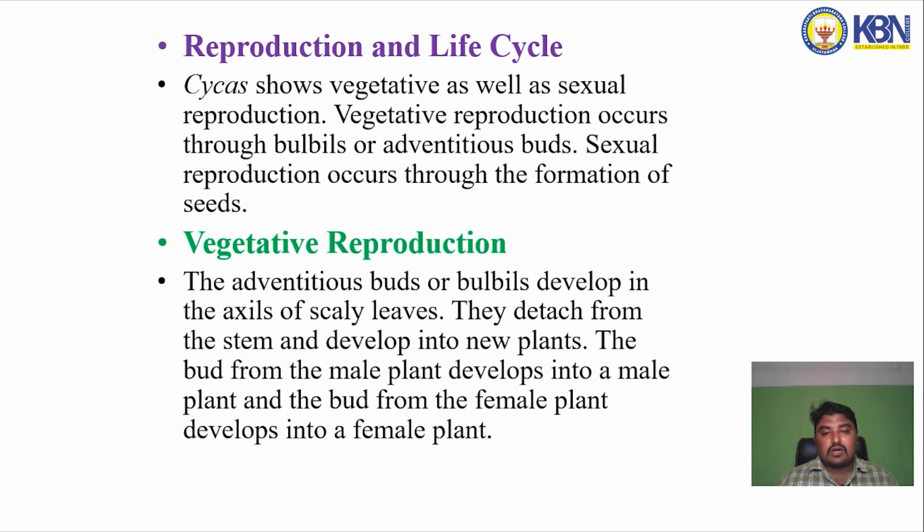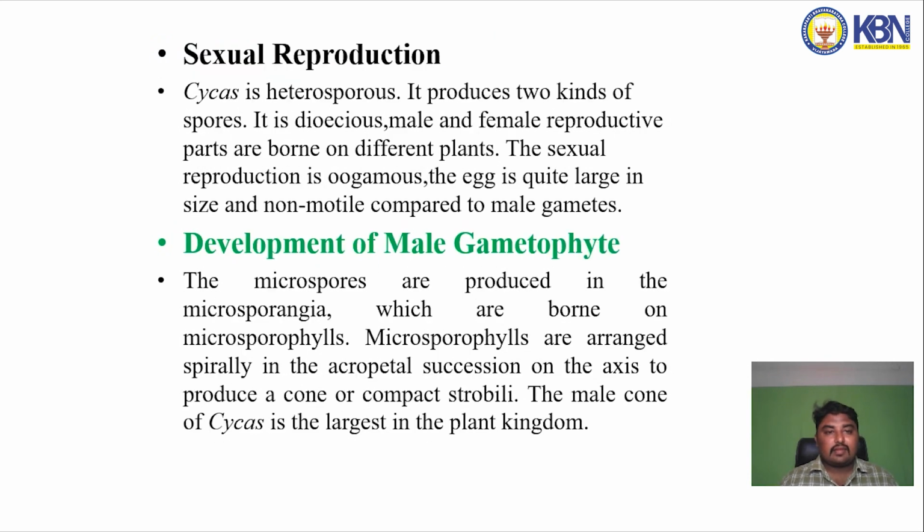The adventitious buds or bulbils develop in the axils of scaly leaves. They detach from the stem and develop into new plants. The bud from the male plant develops into the male plant and the bud from the female plant develops into the female plant. The sexual reproduction: Cycas is heterosporous, it produces two kinds of spores.